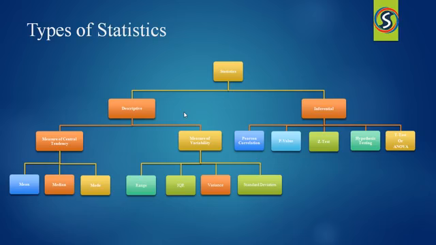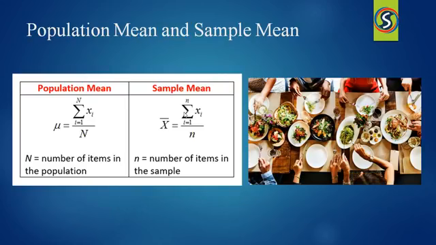Let me explain about the mean and I will let you know the difference between the population mean and the sample mean. Mean calculation procedure is the same, but the indication is different. Population mean is indicated with the letter mu and sample mean is indicated with x bar. We will take the summation of all the samples and divide the value by the number of samples. Then we get the mean value.